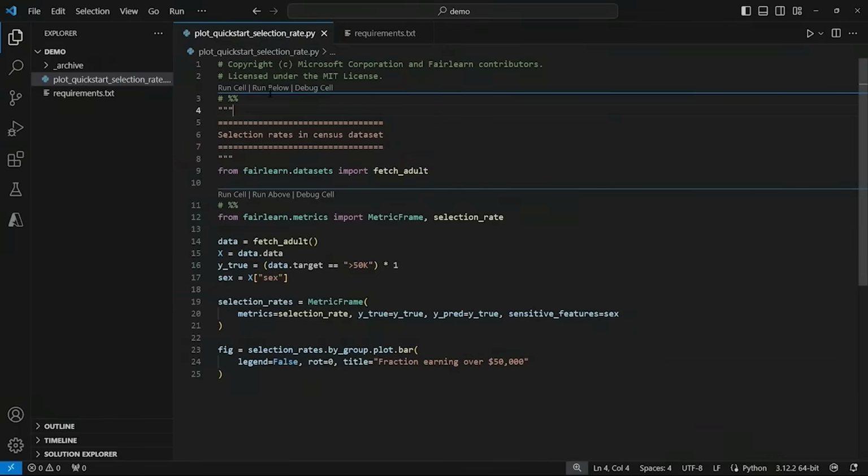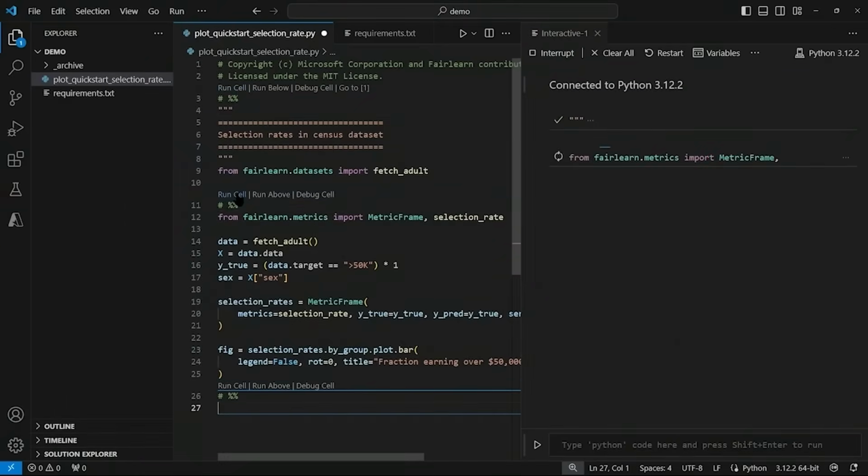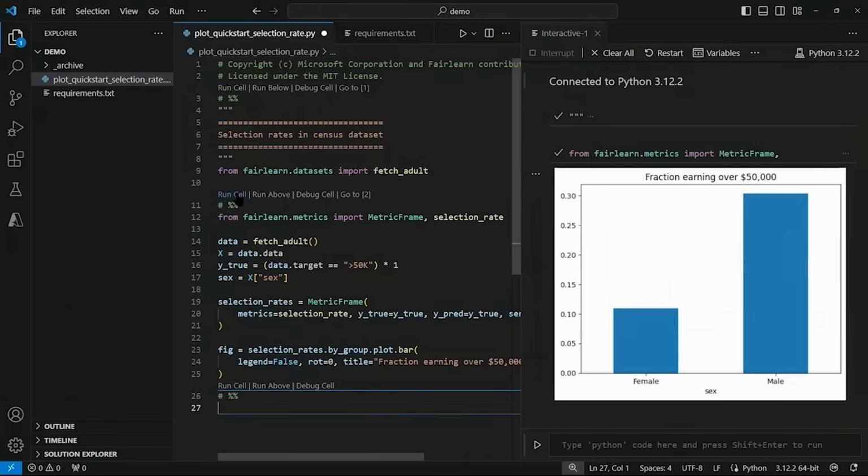Okay, and that's going to fetch the adult census database. Then I'll run the second cell, and we should see the plot. Okay, so here it is. So this plot shows that 30% of males and 10% of females in the dataset earn over $50,000. This highlights a significant disparity in income based on gender. This visualization serves as a clear indication of gender inequality in terms of high earnings within the dataset.